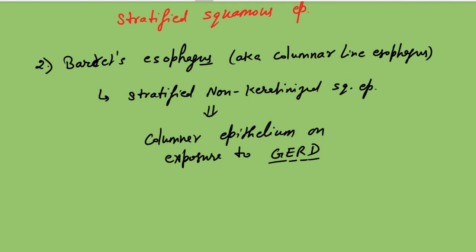It is important that normally it is lined by non-keratinized stratified squamous epithelium. Due to acid reflux from the stomach, there is acid exposure, which causes the metaplasia.